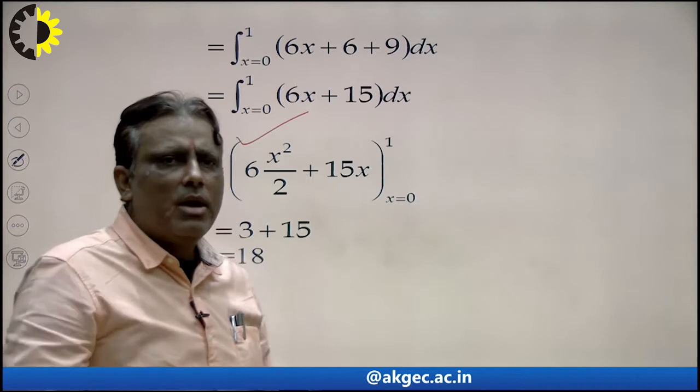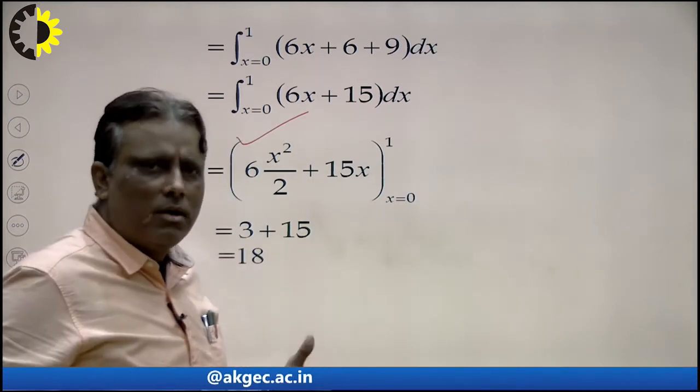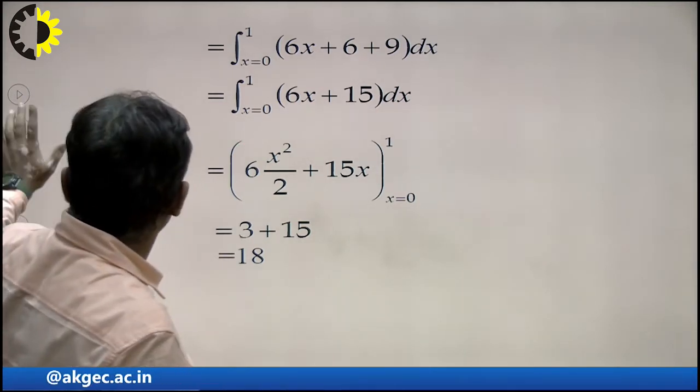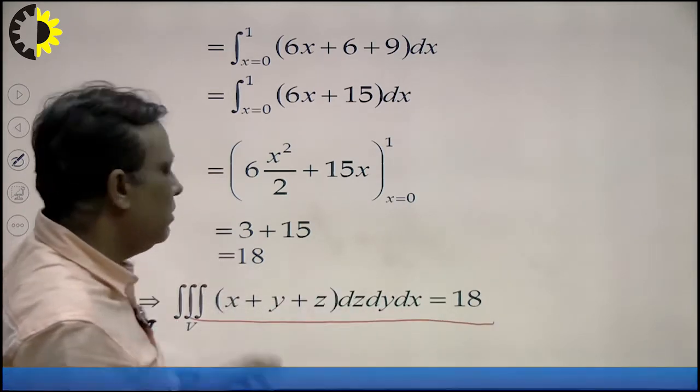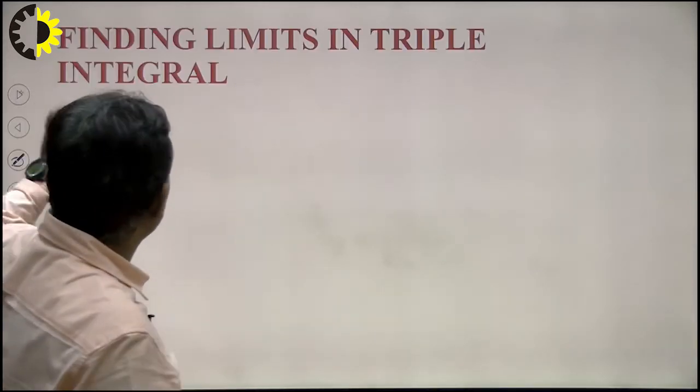So in this way we find it step by step. First of all integrate with respect to the first integral, and then the second, and then the third. If the limits are constant, we can solve the problem, and this triple integration is equal to 18. So in this way we can solve the triple integration using the given problem.